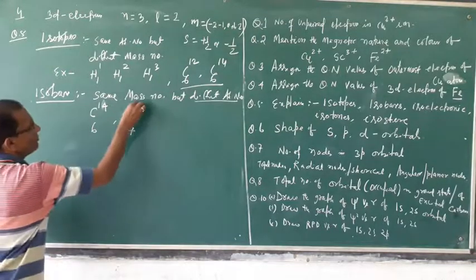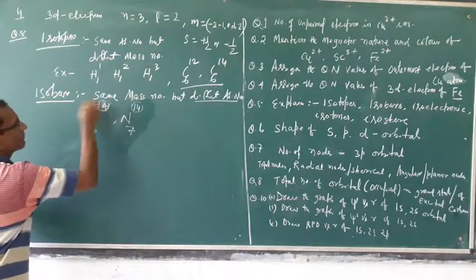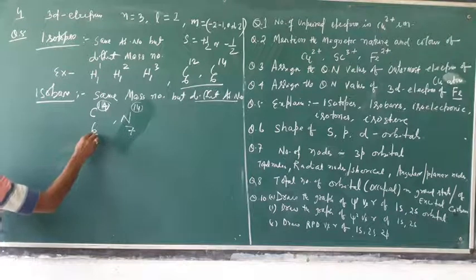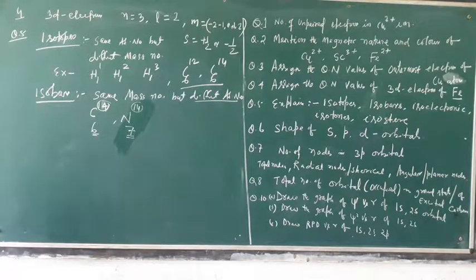Here mass number is same but atomic numbers are different. That's why these are called isobars.